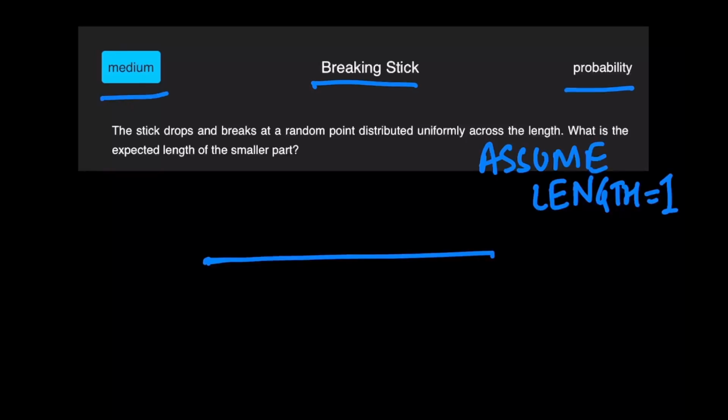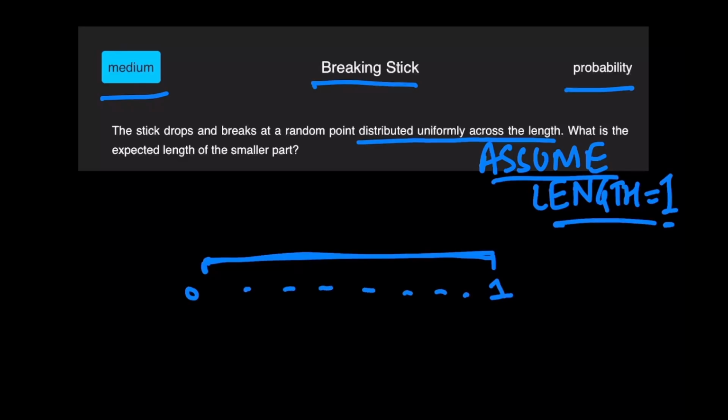So we've been given a stick as represented over here, and we're going to assume the length to be 1 for this problem. You can take the length to be anything you want, by the way. 1 is just a simple value. So this will be denoted as a length of 0, and this can be denoted as a length of 1, both ends of the stick. Now the stick drops and it breaks at a random point distributed uniformly across the length. This means that any value x between 0 to 1 is as equally likely as any other value, right?